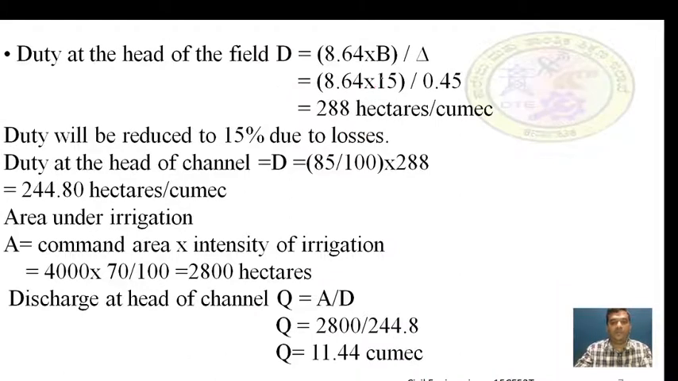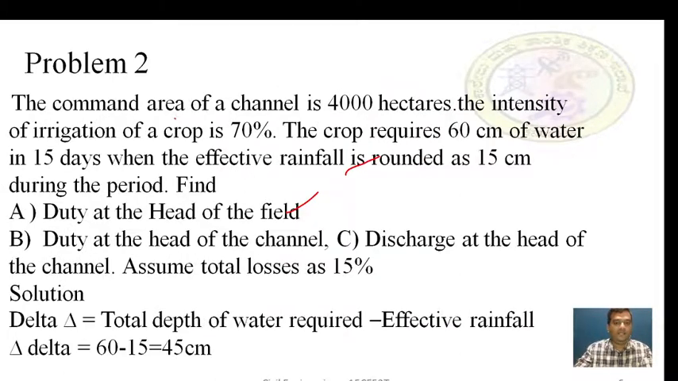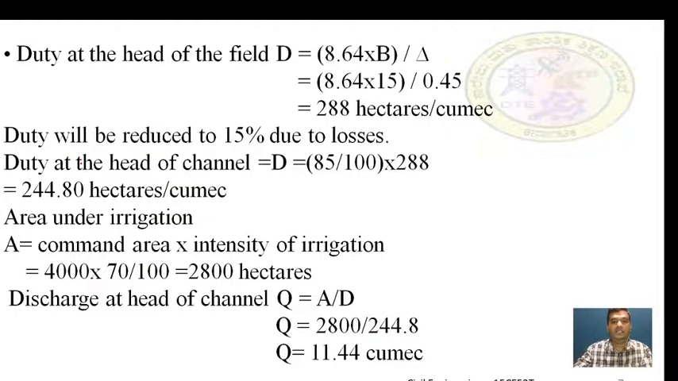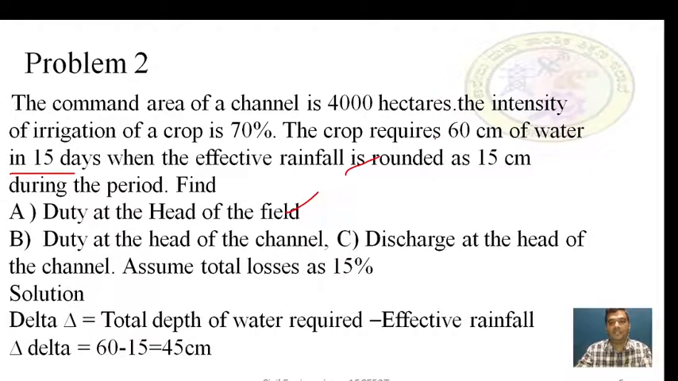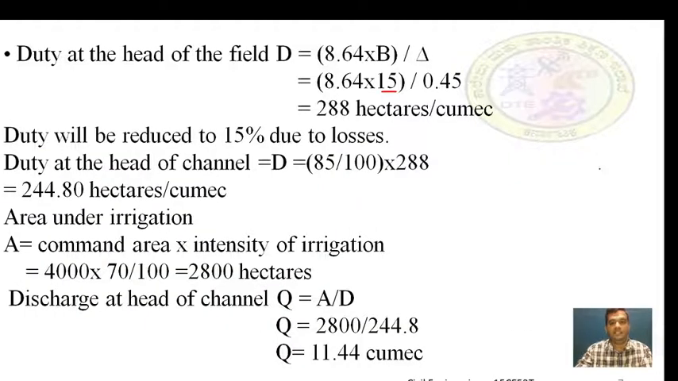B is 15 days. It has given 15 days. You have to substitute 15 days in this expression. Then delta is 0.45. The actual delta given is 60 centimeter, but due to the rainfall it has reduced to 45 centimeter. You have to substitute that in the above expression. After substituting all the values, we will get the duty.